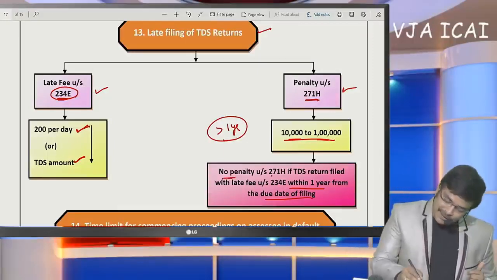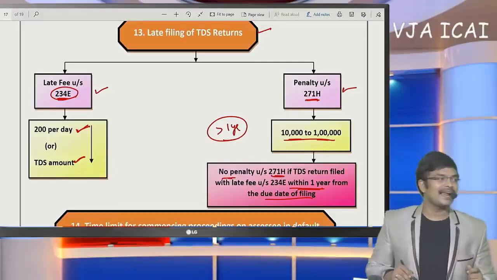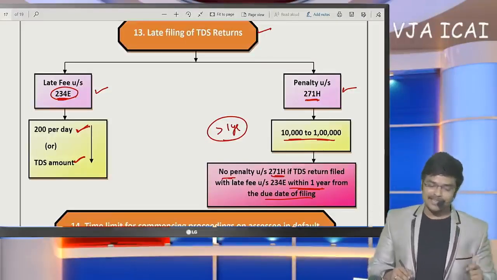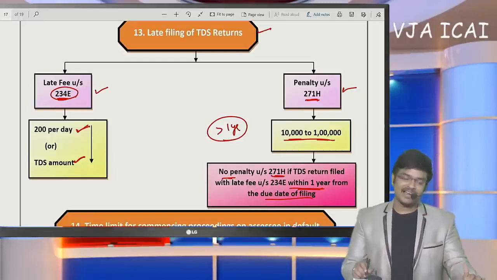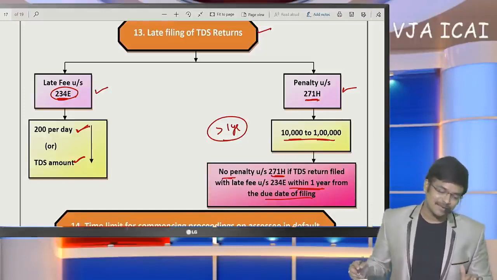No penalty under 271H if filed within 1 year. That means 271H penalty shall be levied after completion of 1 year. If we are going to file TDS returns late, then this penalty under 271H shall be levied.